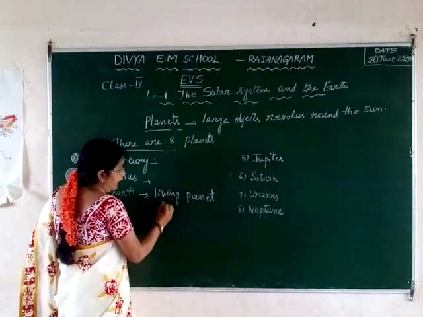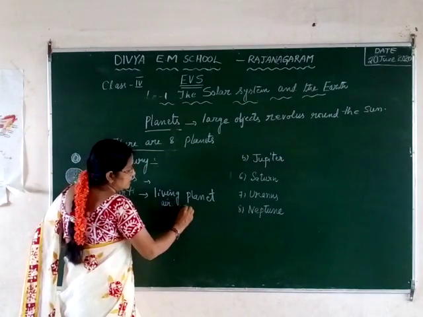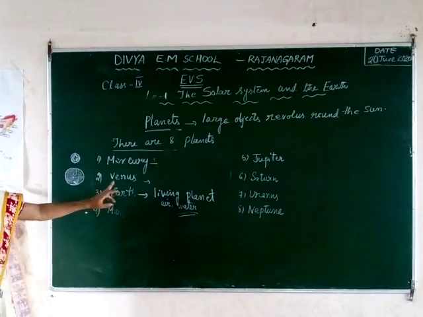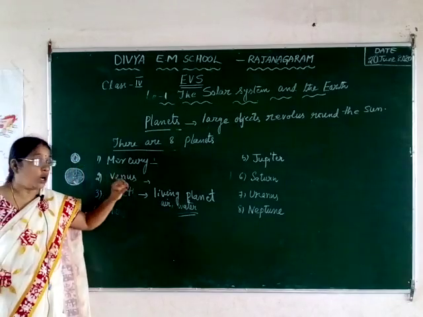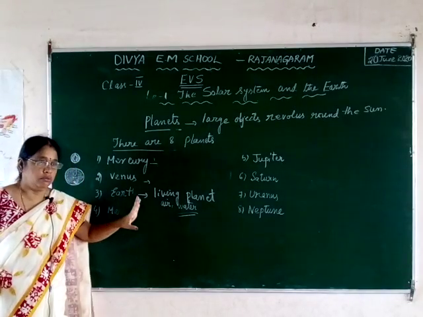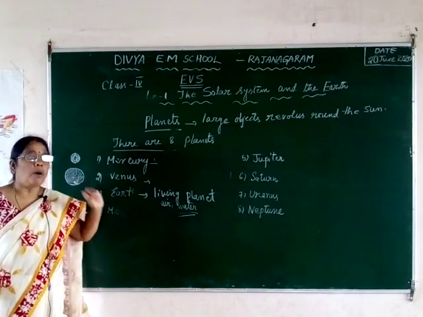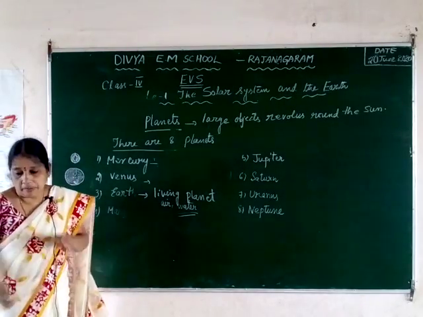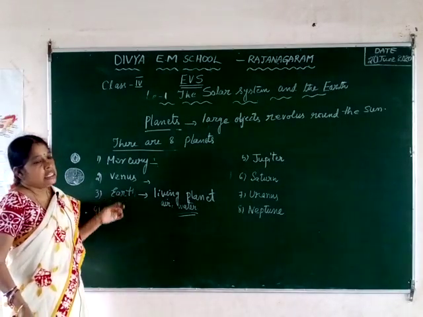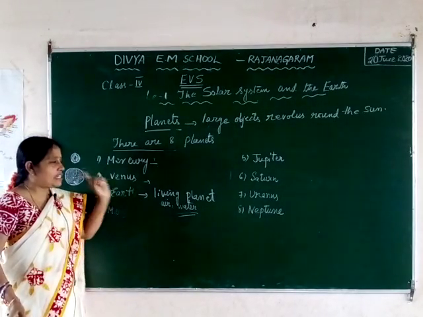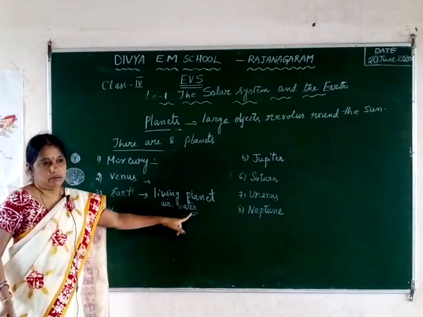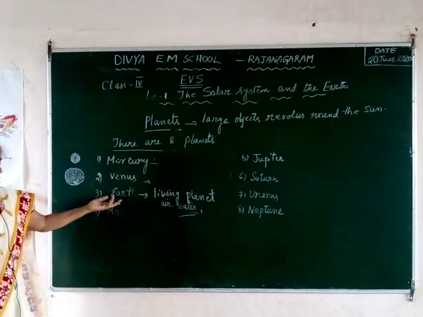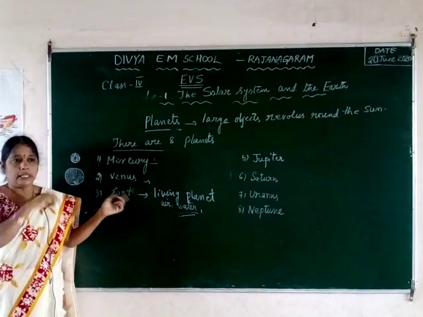Why? Because air and water, which are the basic needs of all living organisms, are available on the Earth only. This planet is not very hot and not very cool. The climatic conditions are very moderate. If it is very hot we cannot live, and if it is very cool we cannot live either. So why can we live only on the Earth? The first reason is that air and water are available. The second is that it is neither very cool nor very hot. That's why all living organisms can survive on the Earth.